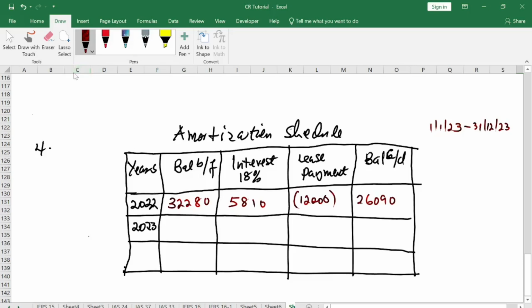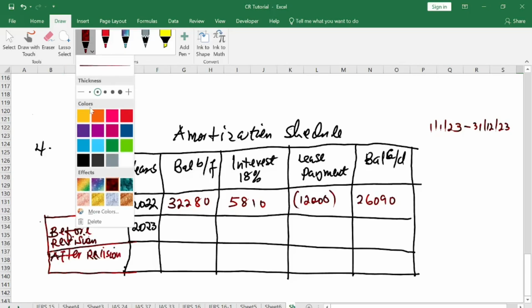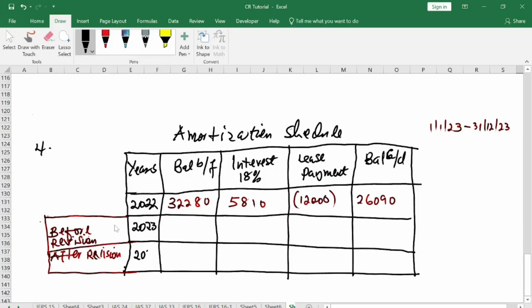So here you will have before revision or amendment, which is 2023. So you take note of that. Then it will come here after revision, which is 2023, the same year 2023.